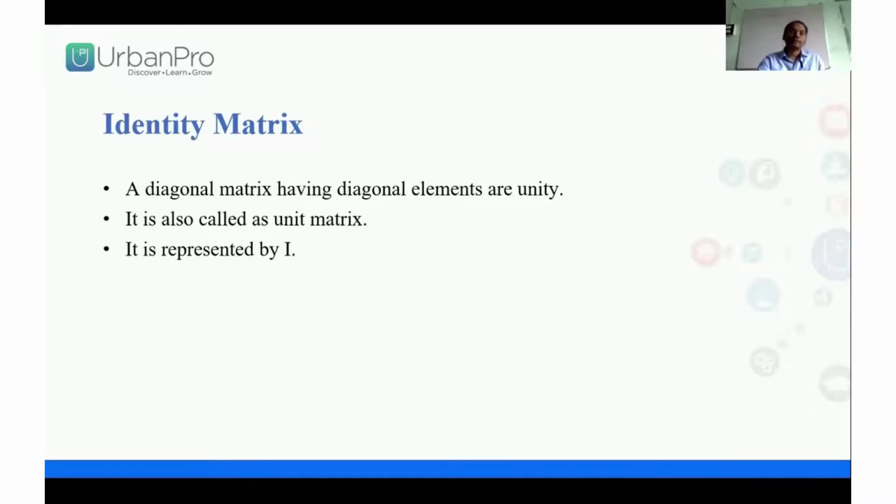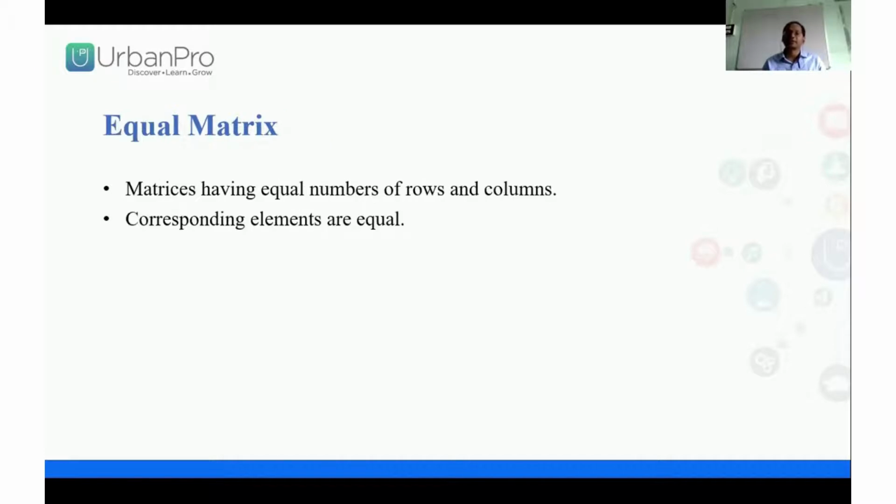Now next we have to do identity matrix. What is an identity matrix? It is also called a unit matrix. An identity matrix is a diagonal matrix whose diagonal elements are unity, meaning one. If all diagonal elements are one, this is called an identity matrix or unit matrix. It is represented by capital I.